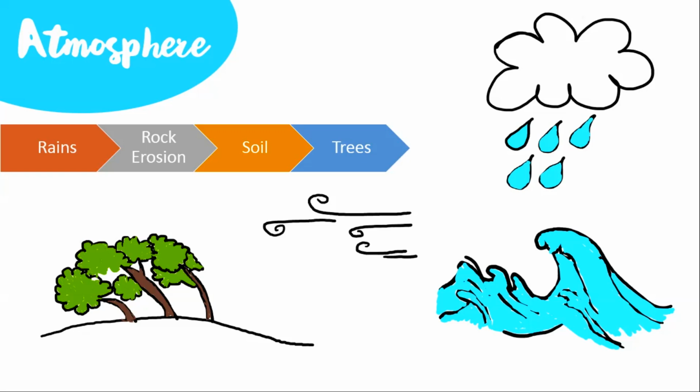If there is no atmosphere, there will be no wind, and because of that, there would be no rains and no soil and no trees at all, which ultimately results in no life on the planet. This shows the importance of atmosphere in the nature. Besides, humans won't have any air to breathe in.